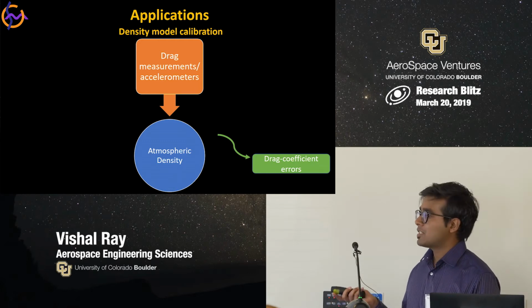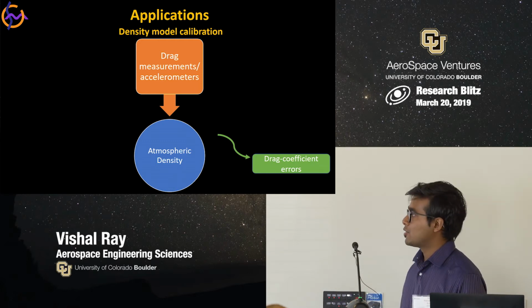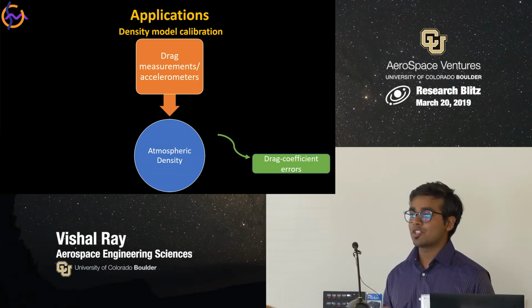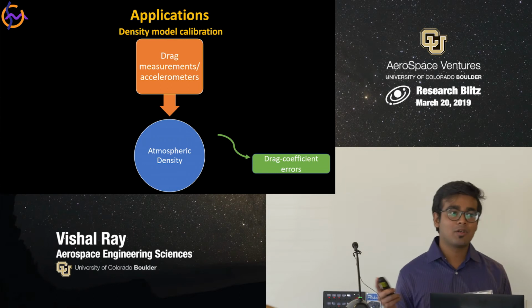So any improvements in the drag coefficient models will directly lead to improvements in the atmospheric density calibration as well as orbit prediction, which basically forms a cycle and the two are correlated to each other.